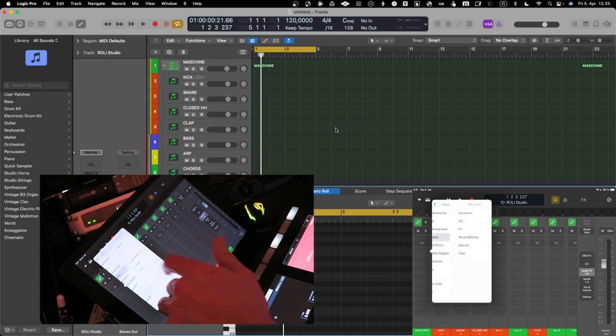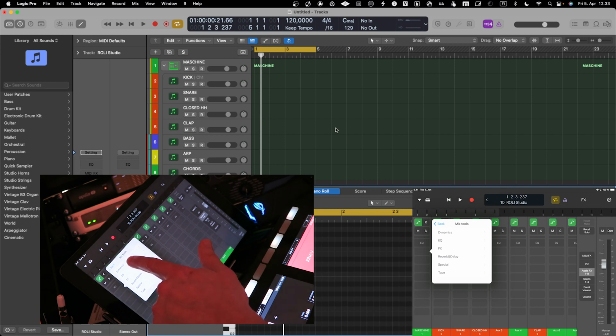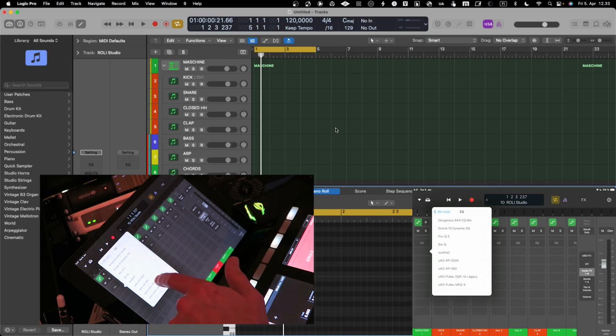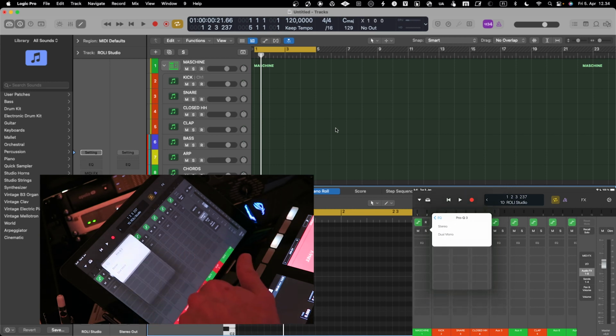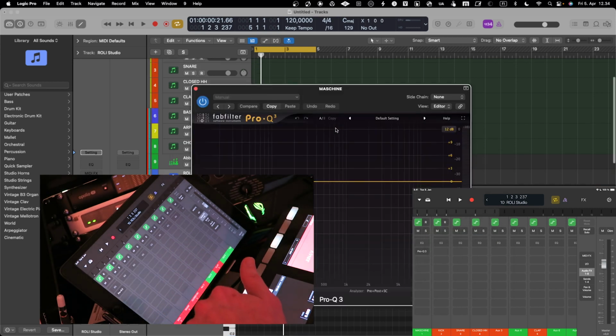So if I need to go into mix tools and bring an EQ into the project, I can do that quite easily using the Logic app on the iPad. This is something that I have found pretty awesome and usable.